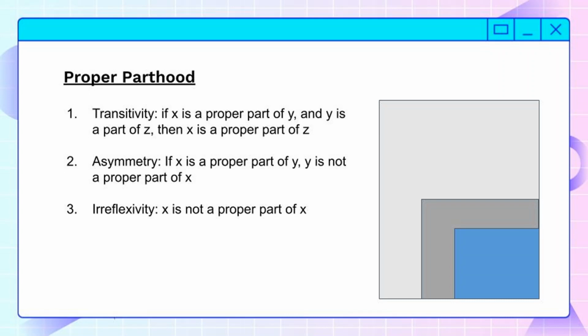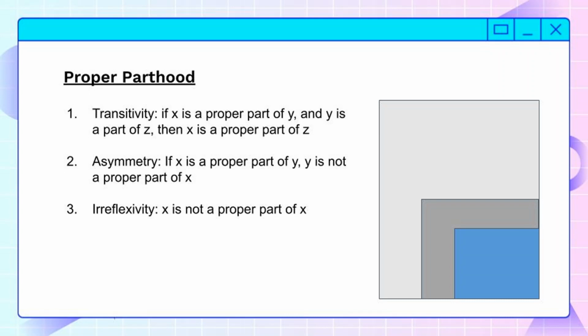Next, we have asymmetry. If x is a proper part of y, y is not a proper part of x. So if the board is a proper part of the wall, then the wall is not a proper part of the board. Then finally, for proper parthood, we have irreflexivity. X is not a proper part of x. Nothing is a proper part of itself, because to be a proper part, you have to be less than the whole. The wall is not a proper part of itself because every part of the wall is contained in the wall. But the board is a proper part of the wall because the board is not the entire wall.